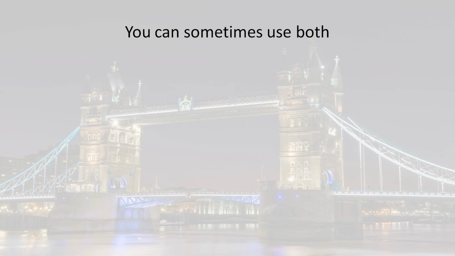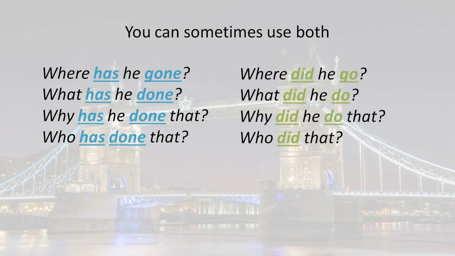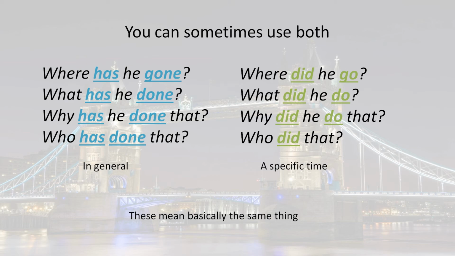Some more examples. "Where has he gone? What has he done? Why has he done that? Who has done that?" "Where did he go? What did he do? Why did he do that? Who did that?" These mean basically the same thing. The only difference is that the first set is specifying in general and the second a specific time.